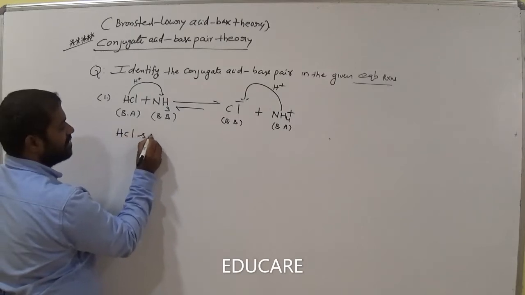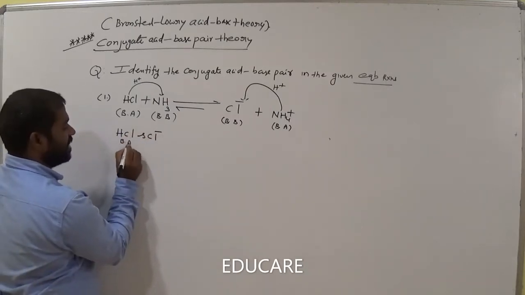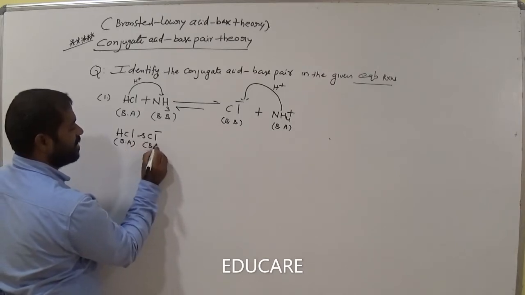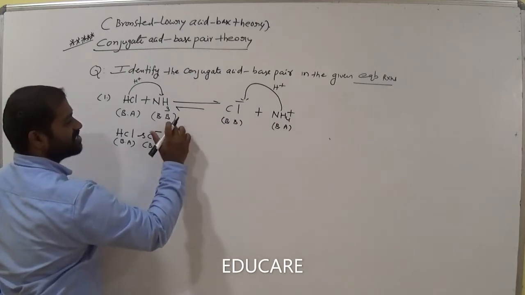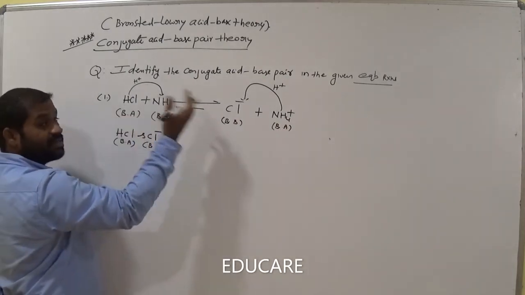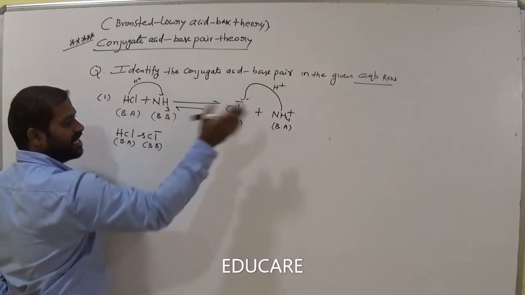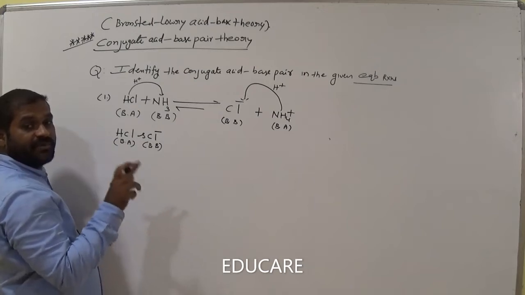HCl and Cl minus. One proton is different. This is Bronsted acid. Now this one is Bronsted base. Am I right? And compare these two terms, Bronsted base, Bronsted acid. Am I right? Okay. Both differ by a single proton.